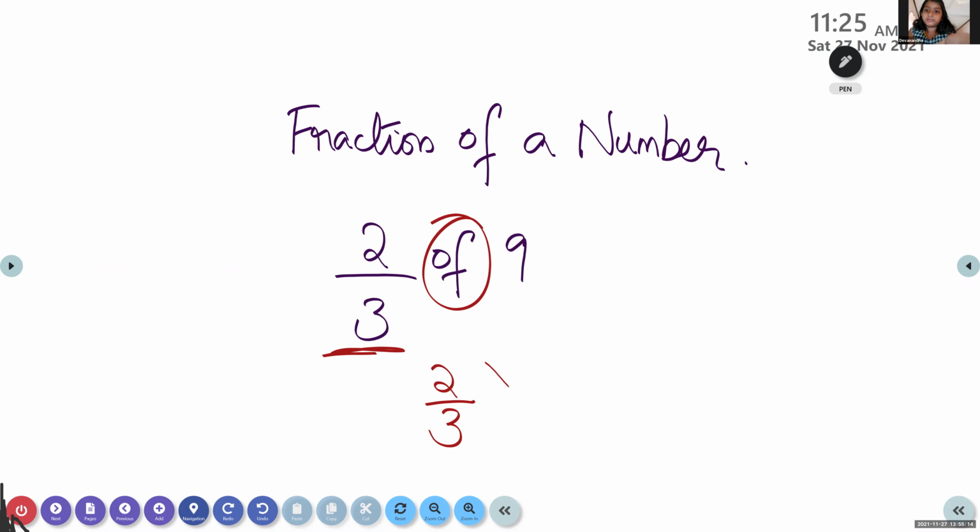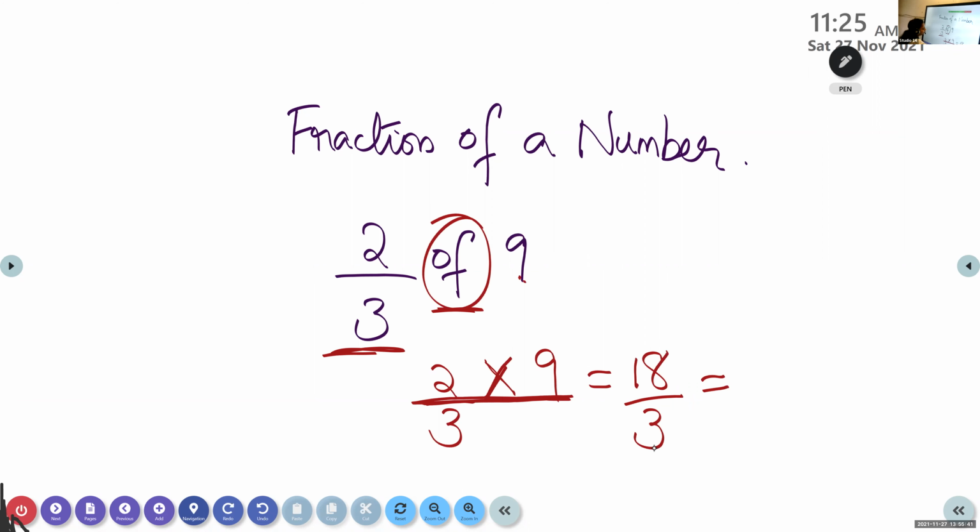Multiply. Okay, children, those who are not there, Shravan and I don't know who was absent yesterday, I am repeating this again. Instead of of, we have to multiply. And which is the number here? 9. So 2 into 9, 2 nines are 18. 18 divided by 3. If you know the table of 3, you can say faster. 6. 6 threes are 18, that means 18 divided by 3 is 6.